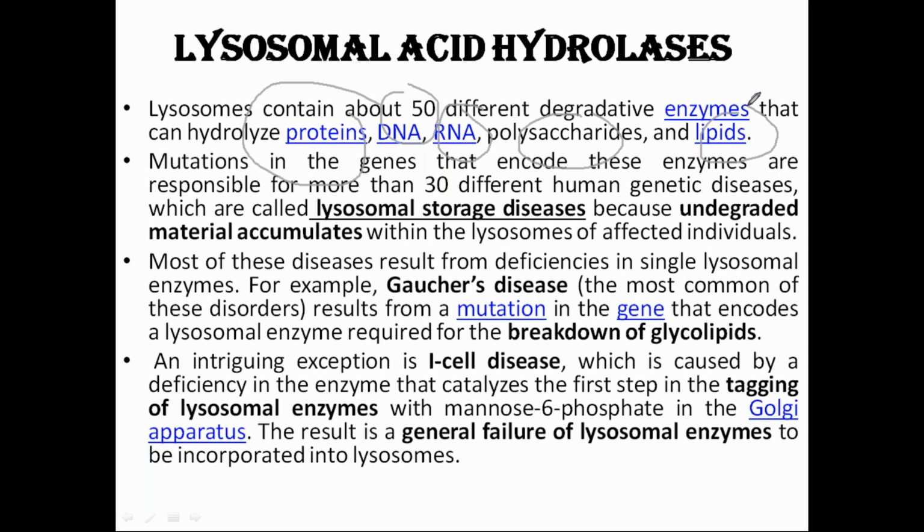The genes present on the nucleus are somehow mutated. What will happen? Or somehow the lysosomes themselves have got some problems. A very dangerous situation will come. If there are some genetic diseases happening with the lysosomes, they are called lysosome storage disease.